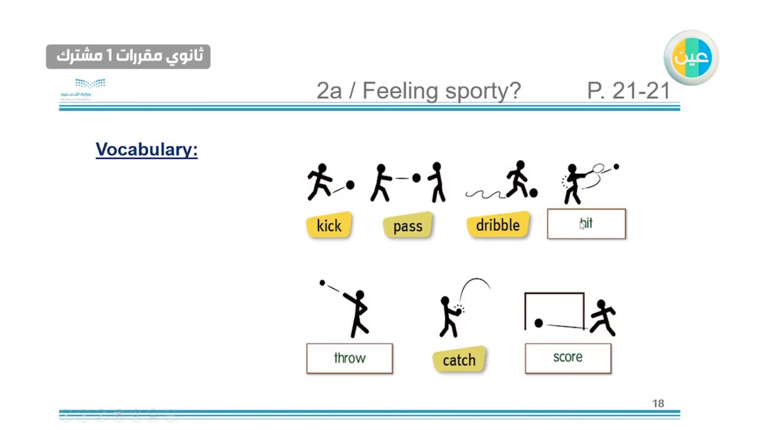Hit, it's like when you hit the ball in tennis. Throw, when you throw the ball like the goalkeeper. Catch, it's the same when the goalkeeper is catching the ball. And the last one, score, like when you score a goal in soccer maybe or other sports.